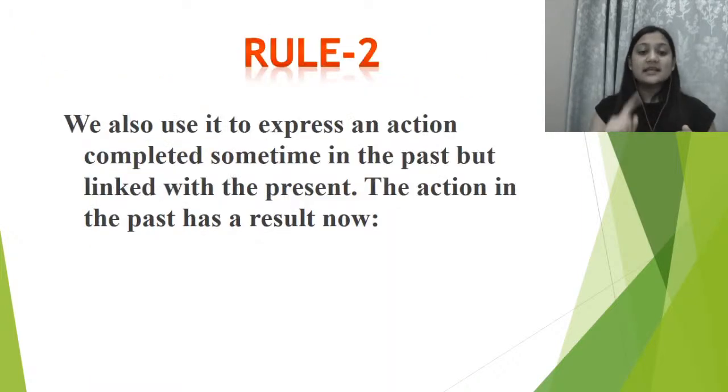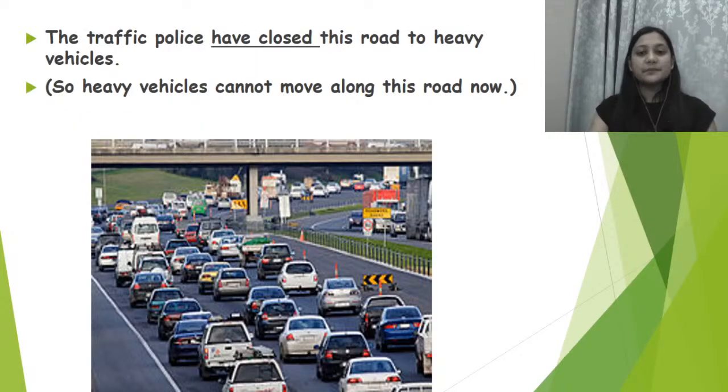What it says, we also use it to express an action जो कि पास्ट में हुआ था बट उसका रिजल्ट अब आ रहा है. Are we clear? एक एक्टिविटी थी जो पास्ट में हुई थी बट उसका रिजल्ट अभी प्रेजेंट टाइम में आ रहा है. In that case, you will use present perfect tense. What did the traffic police do? They closed the road, right? और उसका effect क्या आया? Right? I mean, just because they closed the road, इस वजह से वहां पे अब heavy vehicles नहीं आ सकते.